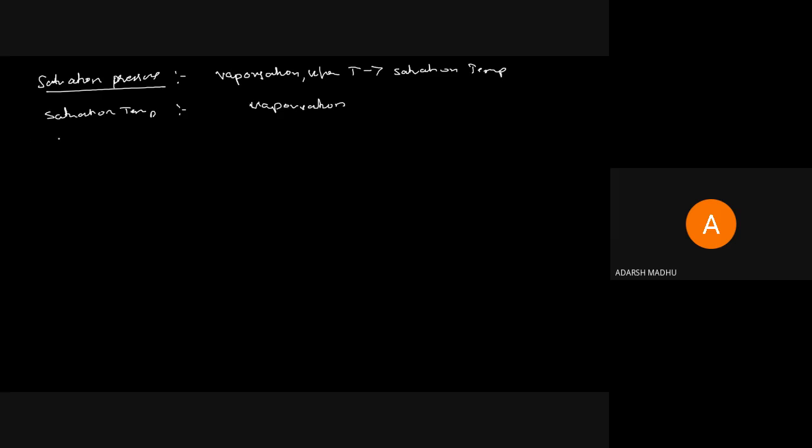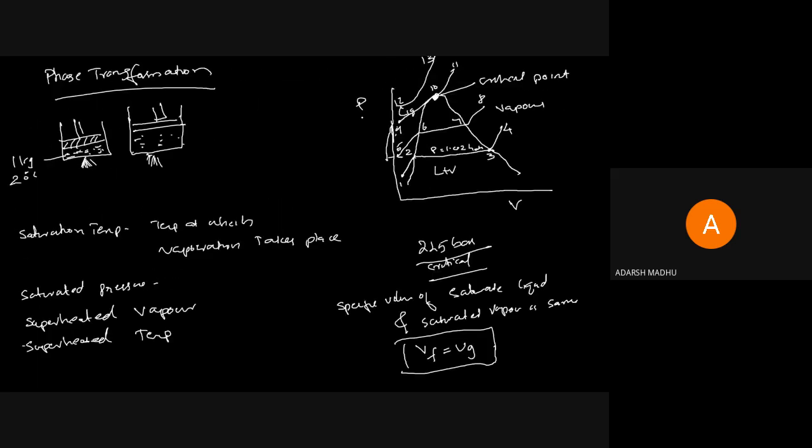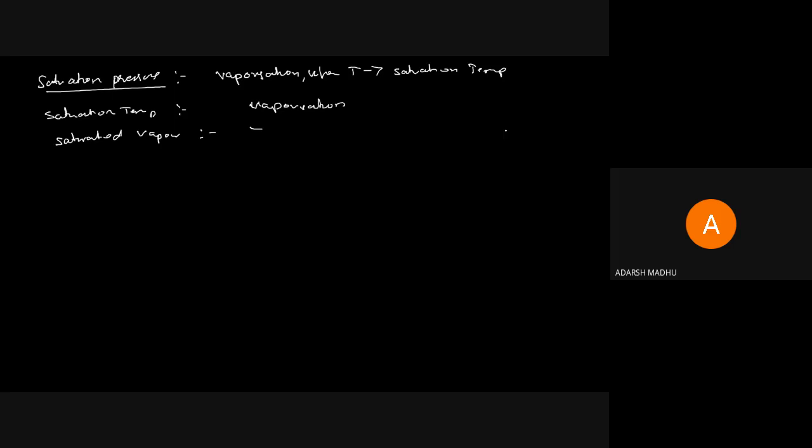What is saturated vapor? Vapor at the state of saturation temperature and pressure is known as saturated vapor. And when the temperature rises above the saturation temperature, we call it superheated temperature and superheated vapor. The vapor at this point is saturated vapor, and above this point it is superheated vapor.